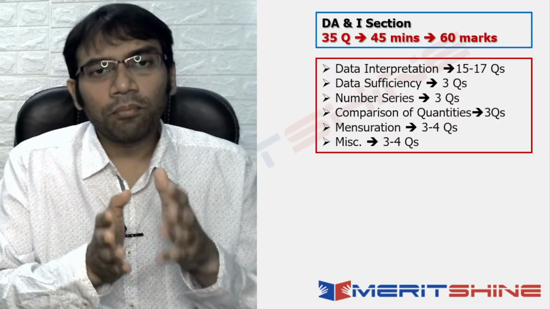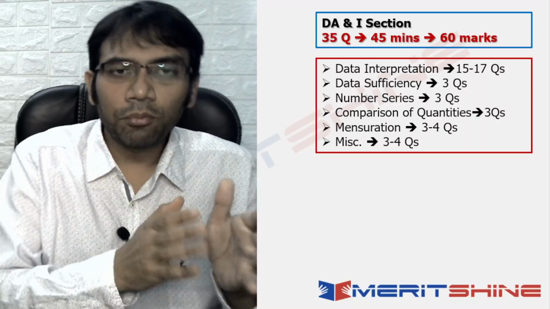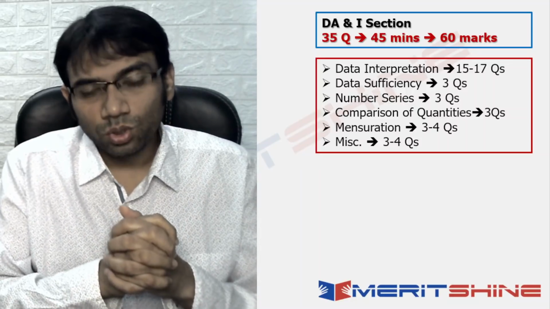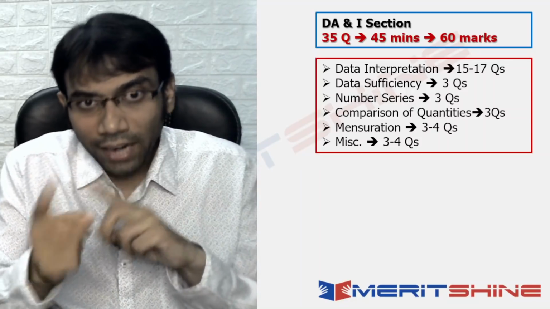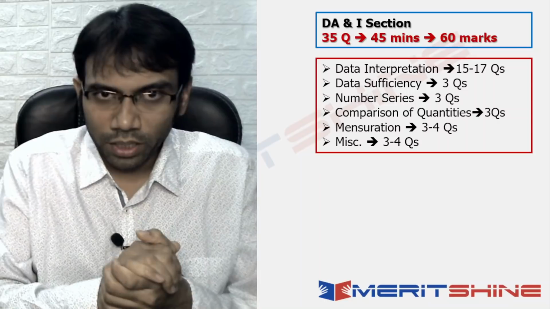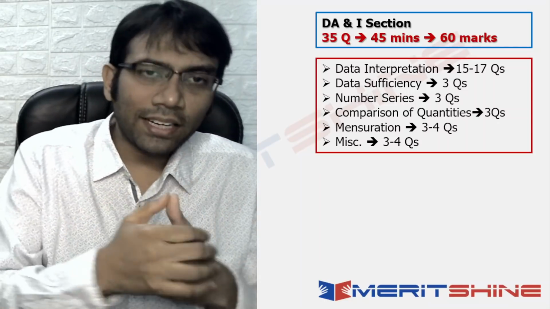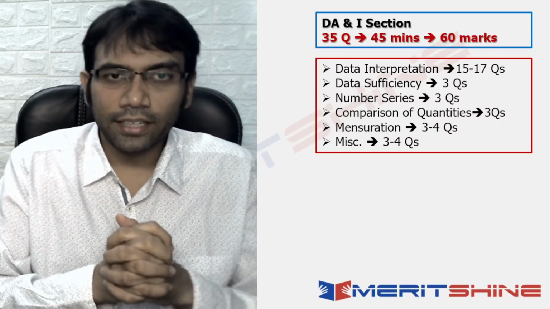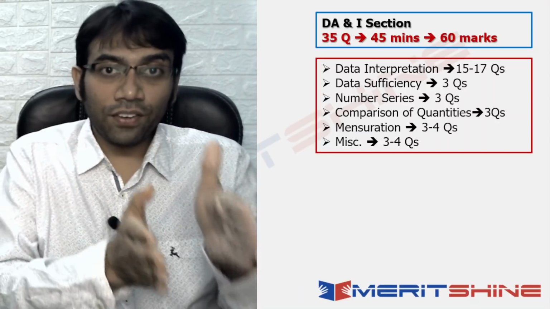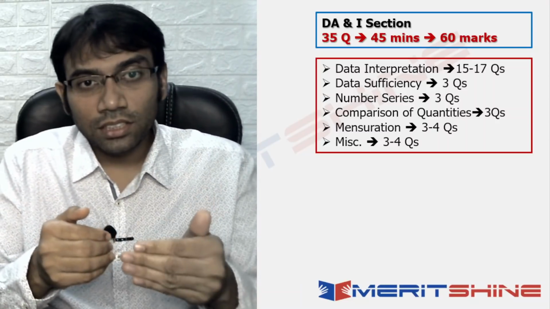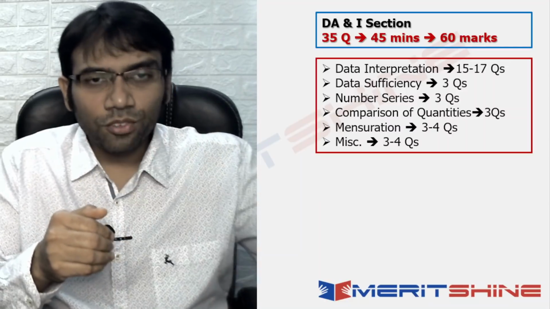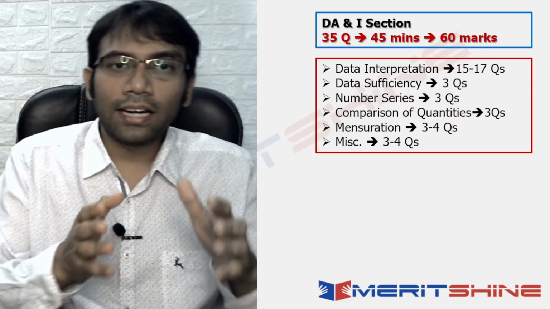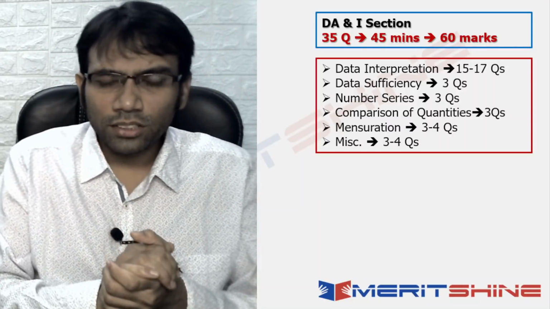Even some students who had taken IBPS PO last year said that in comparison to last year, this was more doable. Okay. And that also reflected in the number of attempts that they made. Again, 35 questions, 60 marks, obviously there is differential marking. A lot of questions would be 2 markers, and some would be 1 markers.